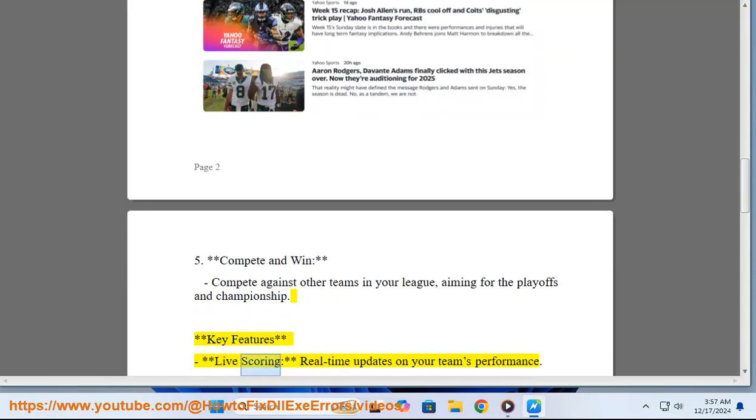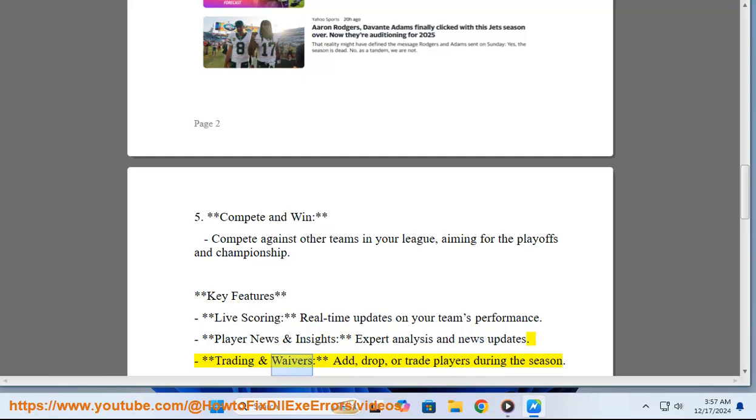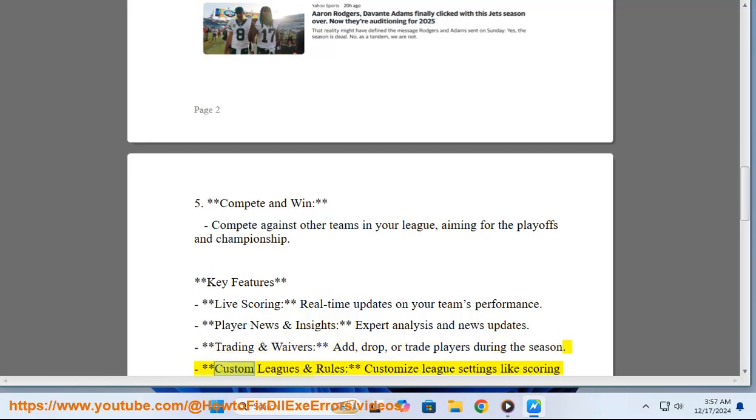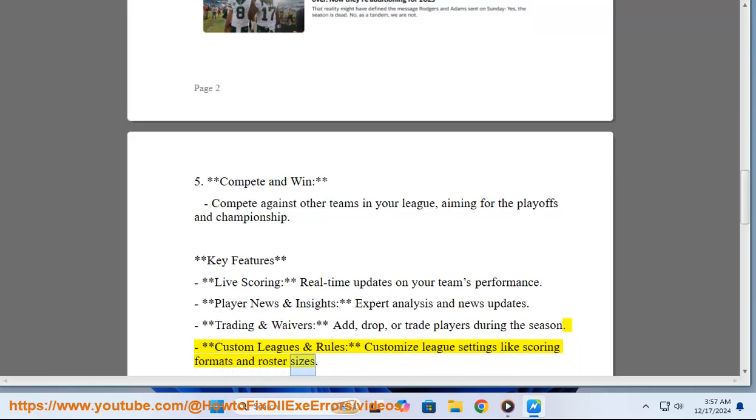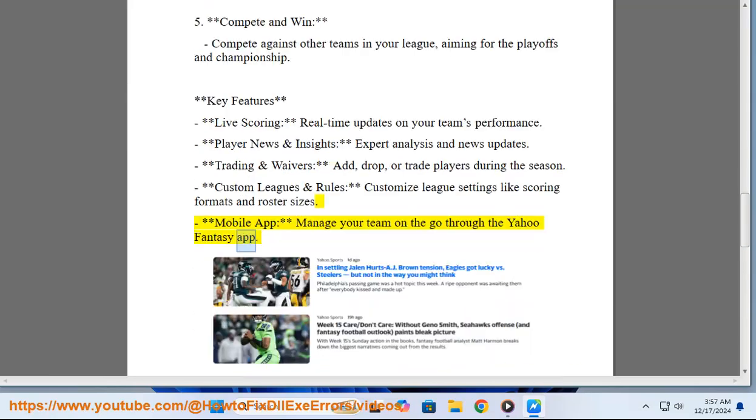Key features: Live scoring, real-time updates on your team's performance. Player news and insights, expert analysis and news updates. Trading and waivers, add, drop, or trade players during the season. Custom leagues and rules, customize league settings like scoring formats and roster sizes. Mobile app, manage your team on the go through the Yahoo Fantasy app.